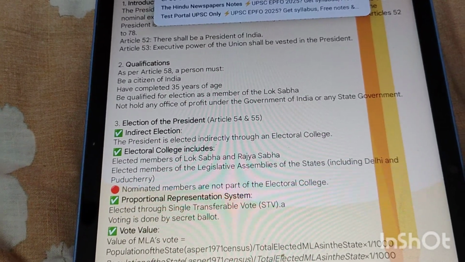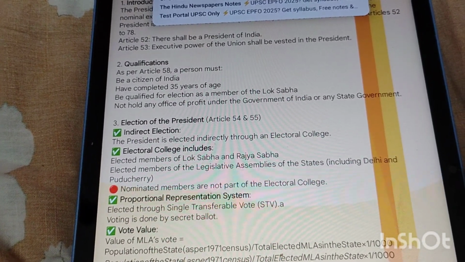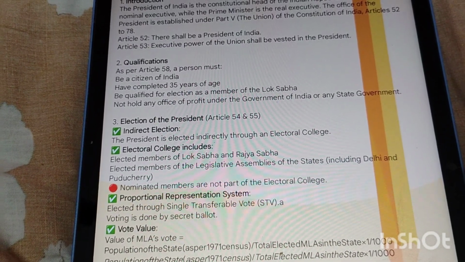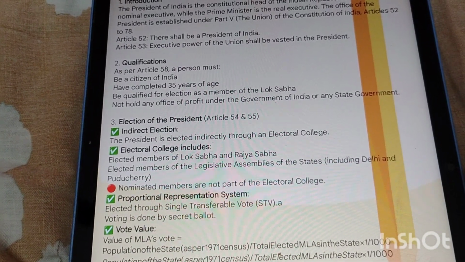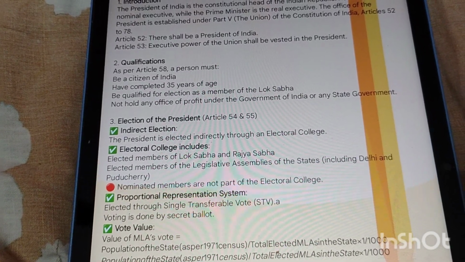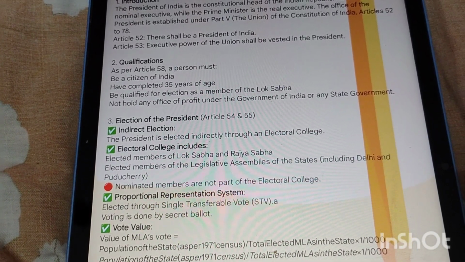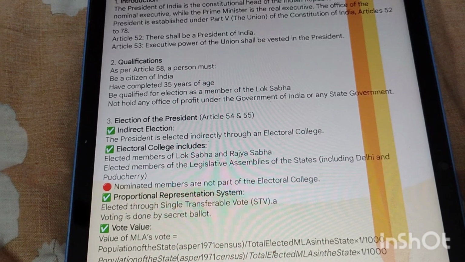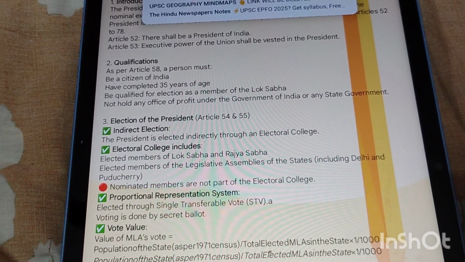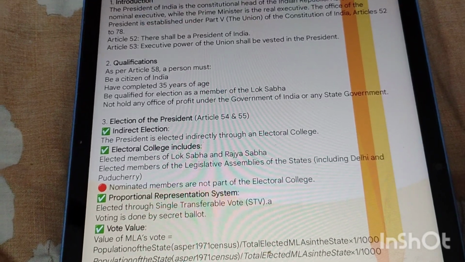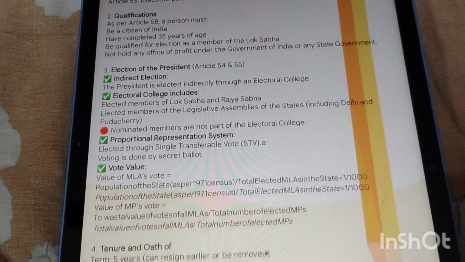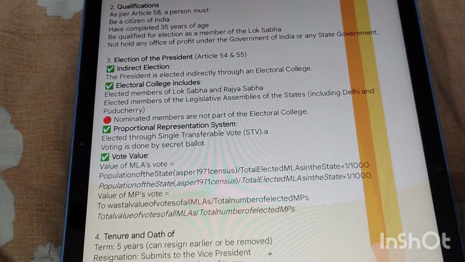The next one is qualification. As per Article 58, a person must be a citizen of India, have completed 35 years of age, be qualified for election as a member of the Lok Sabha, and not hold any office of profit under the government of India or any state government. So friends, to become a President, a person must fulfill these criteria. No office of profit means they should not hold a government job that pays a salary. So if a government employee wants to become President, they must resign first.